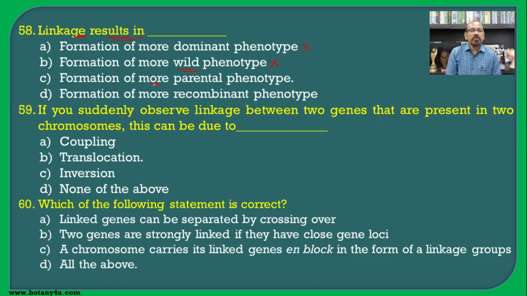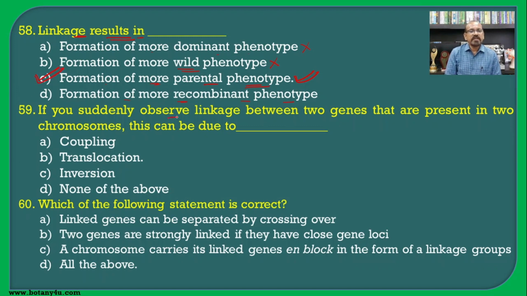Then formation of more parental phenotype, because the genes which are present on the same chromosome will remain together, and hence their similarity with the parents will be there, and hence it is the correct one. Then formation of more recombinant phenotype. If there is a linkage, there is less possibility of crossing over, and hence the recombination will be less, and hence the correct answer for this one is the C.